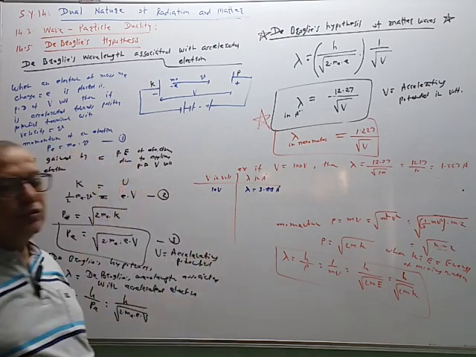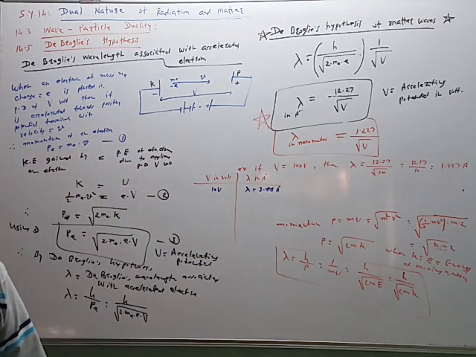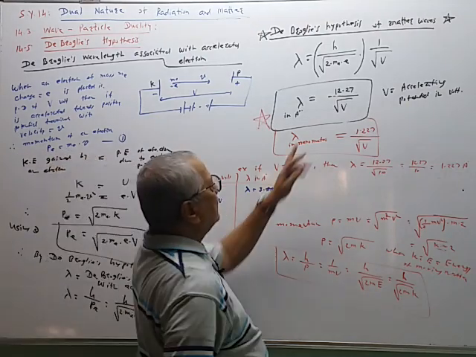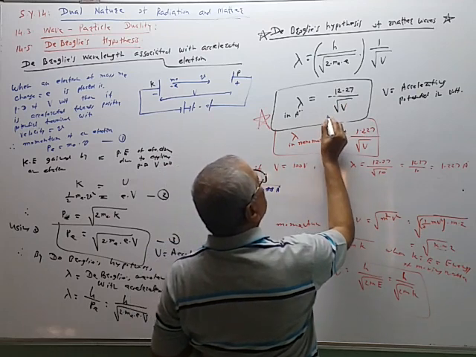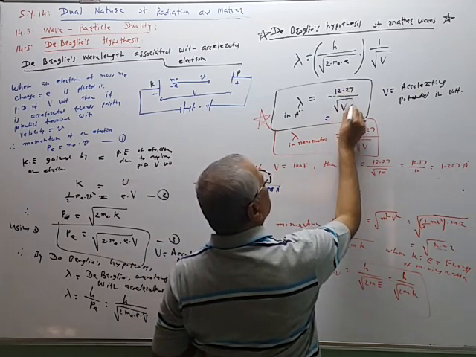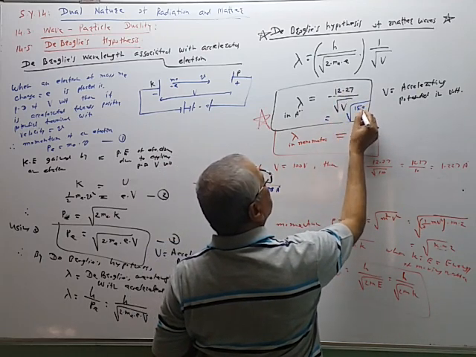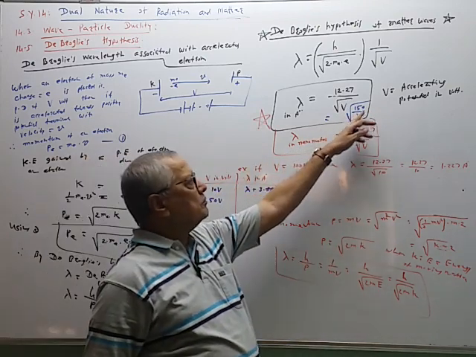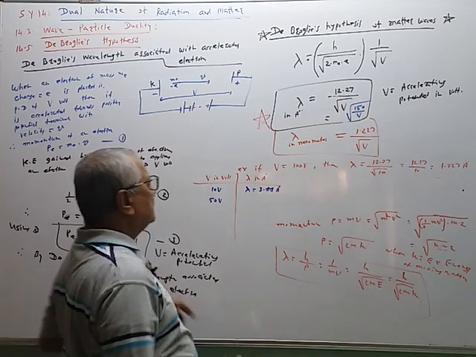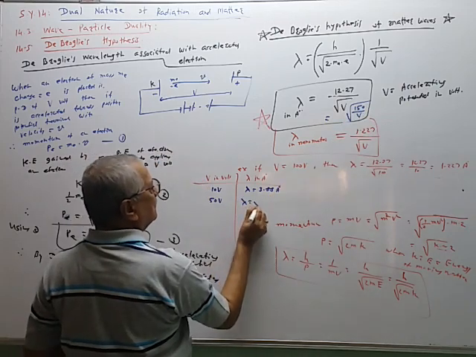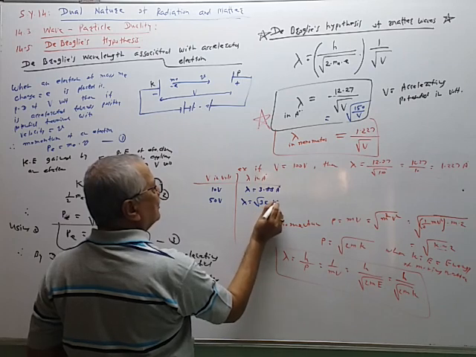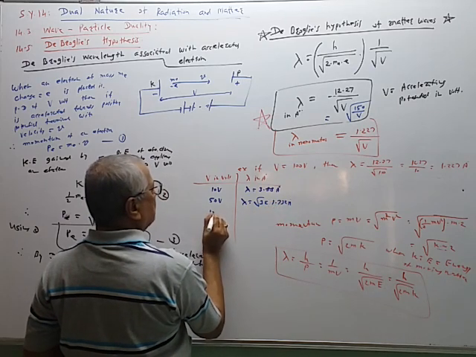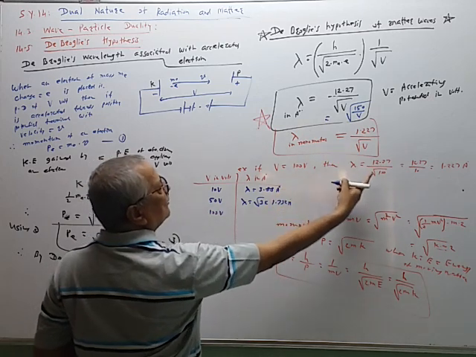Then if we use V is equal to 150 volt, this value can also be modified. ही पण व्हॅल्यू जर आपण रूटमध्ये घेतली तर इथे 150 अपॉन V होऊन जाईल. So V is equal to 50 volt, then 150 upon 50, that is equal to 3. So this is equal to root 3, that is equal to 1.732 angstrom.